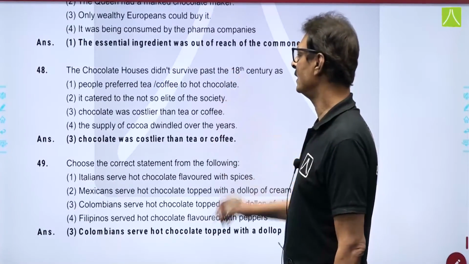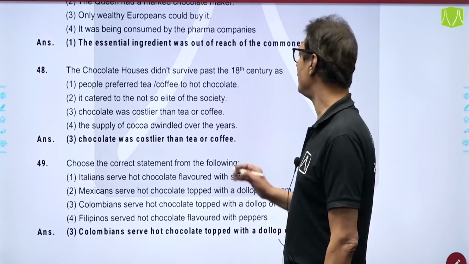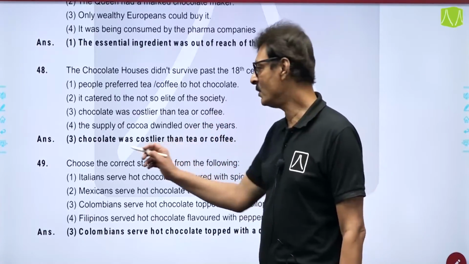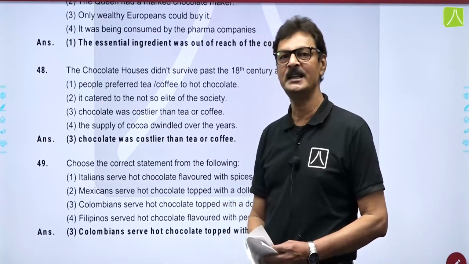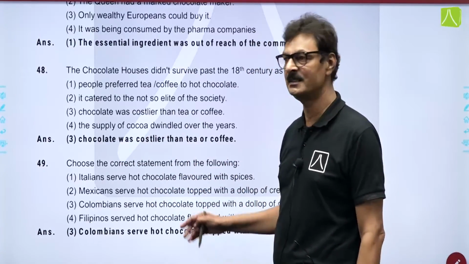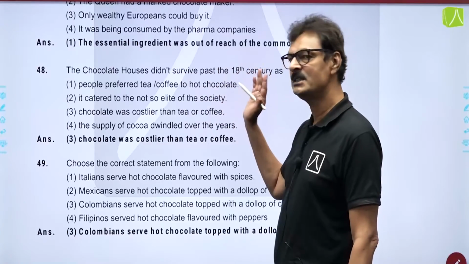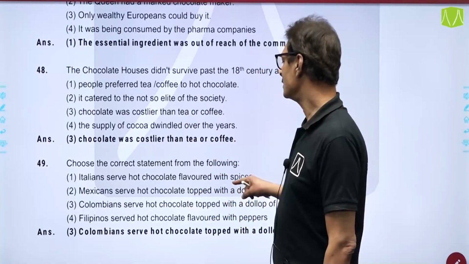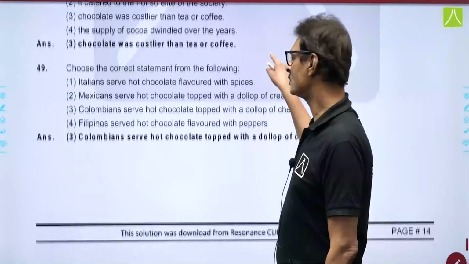Moving on to the 48th one. The chocolate houses didn't survive past the 18th century. Why didn't they survive? Because chocolate was costlier than tea or coffee is the answer. The chocolate houses didn't survive because tea and coffee were cheaper and chocolate was costlier.